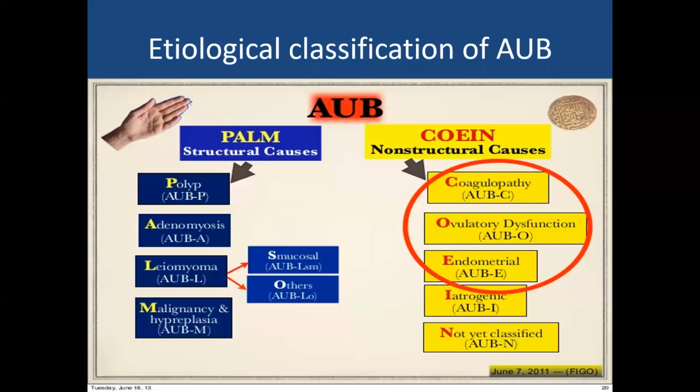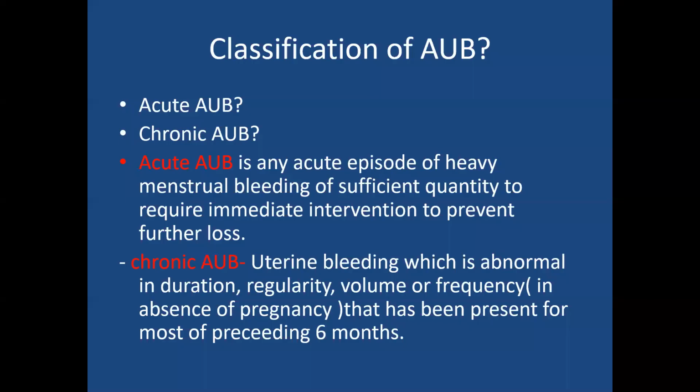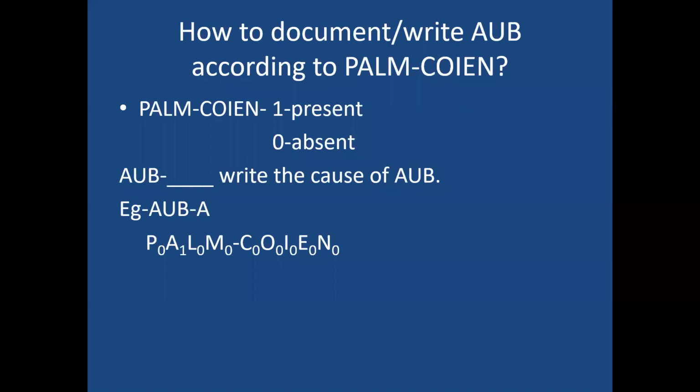So coming to how to document or write AUB according to PALM-COEIN. So how to document AUB? This PALM-COEIN documentation can be by two methods.